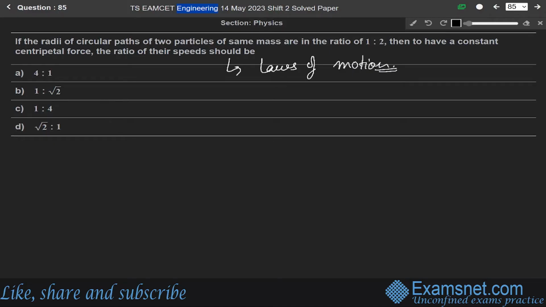Laws of motion. In this question, we are given the ratio of the radius of two circular paths, R1 over R2, as 1:2. The ratio of their masses is given as 1:1, since these are of the same masses. Since the masses are same, their centripetal force will be constant.